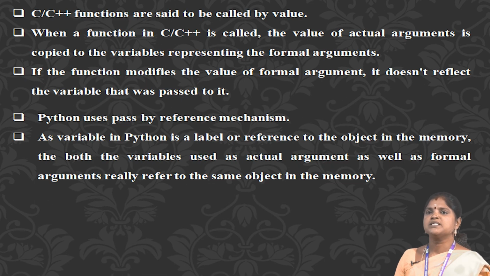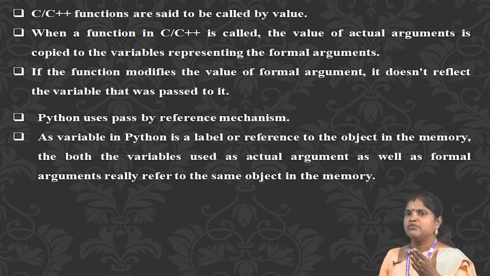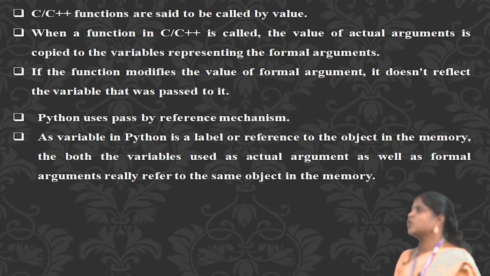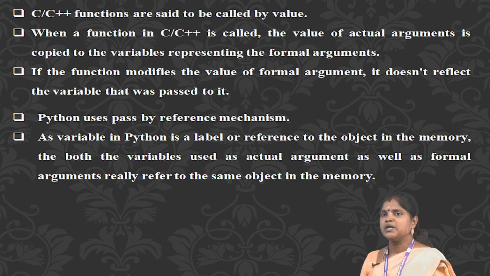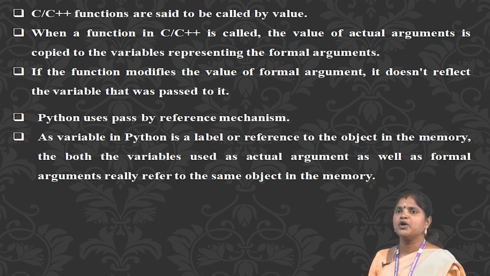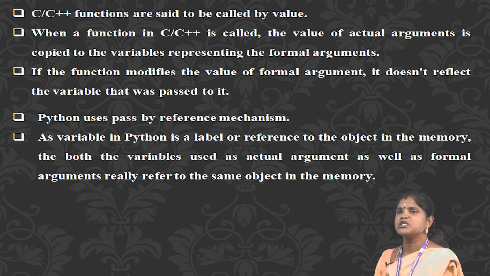C and C++ functions are said to be called by value. When a function in C or C++ is called, the value of the actual argument is copied to the variable representing the formal argument. If the function modifies the value of the formal argument, it does not reflect in the variable that was passed to it.